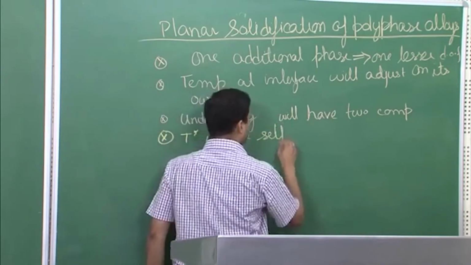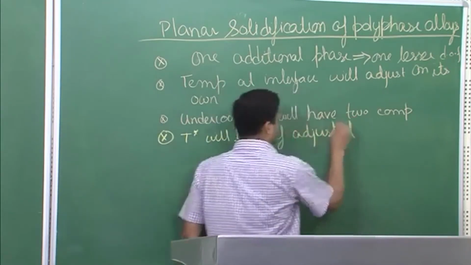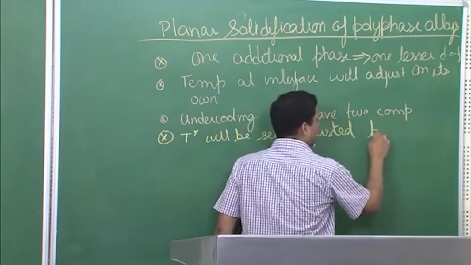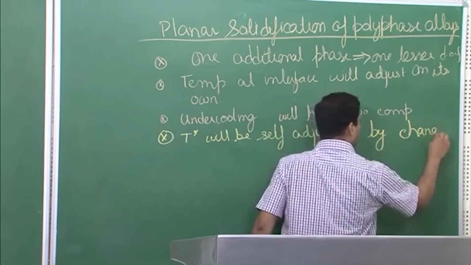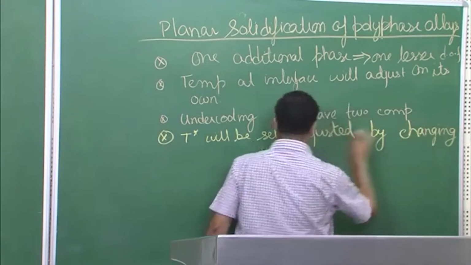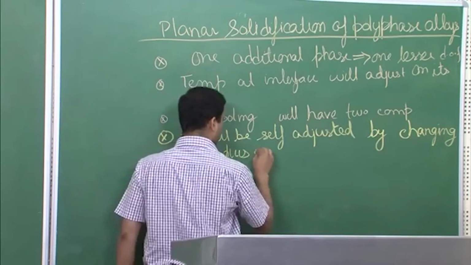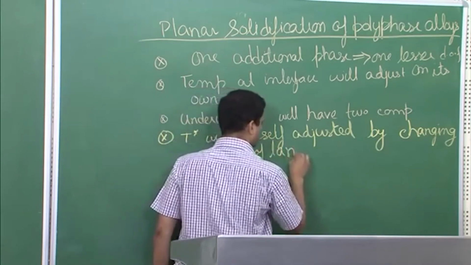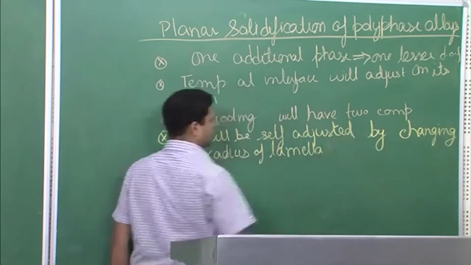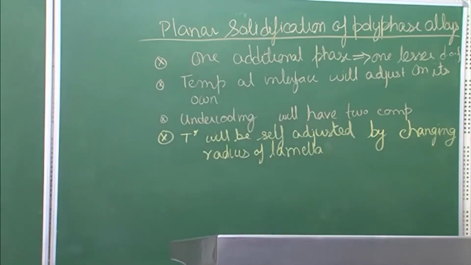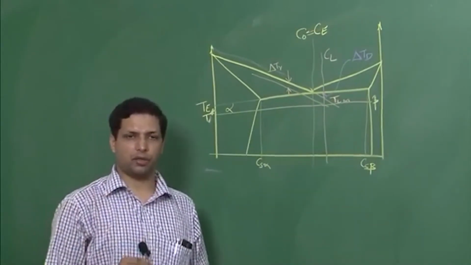And how will it be self adjusted? It will be by changing the radius of lamella. Okay, so this is your T star. Let us say this is the temperature that is maintained at the interface.